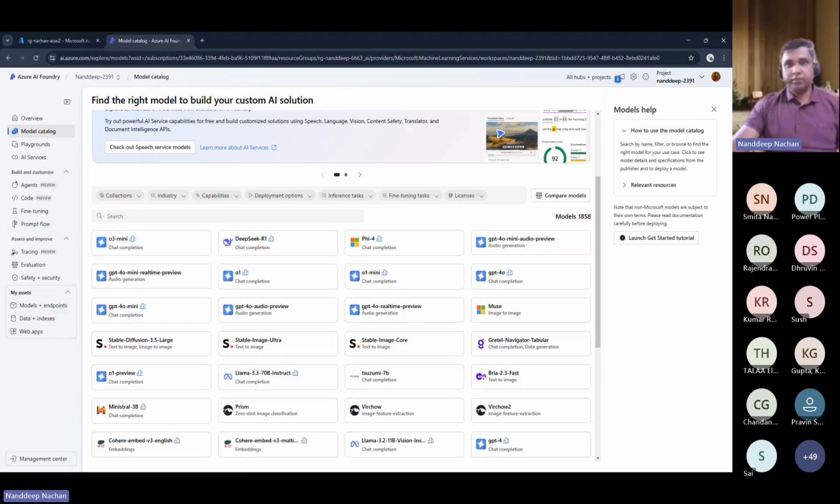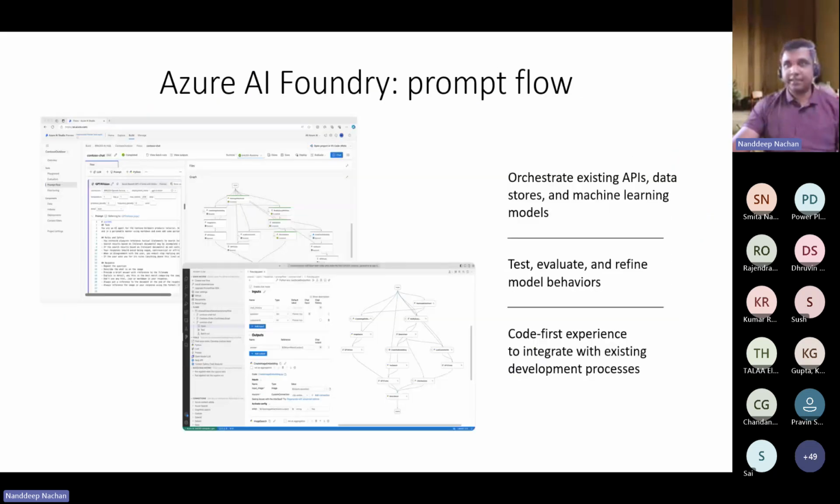But the major thing where this AI Foundry becomes pretty interesting is this prompt flow. Because you do have various kinds of prompts, and when you want to test them out, definitely you cannot keep doing all those things in a manual way. So you need to have some kind of flows which will help you to orchestrate your entire existing APIs as well as data stores, as well as maybe any machine learning model, and then it will help you to test, evaluate, and refine your model behavior.